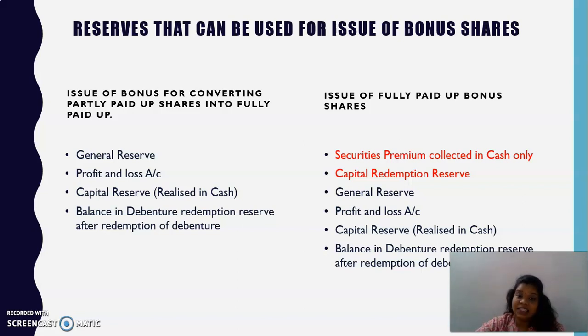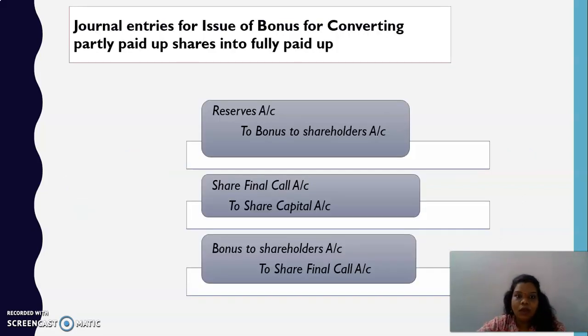But other than these four, you can also utilize securities premium which is collected in cash and capital redemption reserve exclusively for fully paid up bonus shares. Also, when I come to the journal entries part, for converting partly paid up shares into fully paid up, you have basically three journal entries.